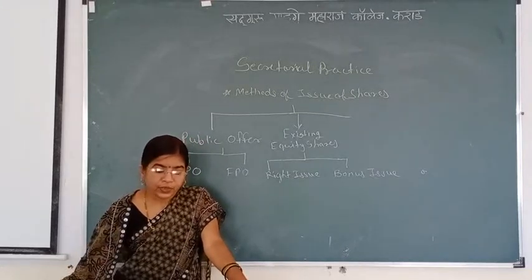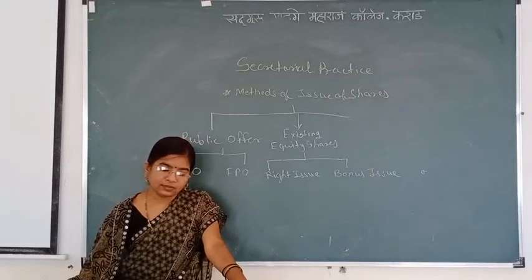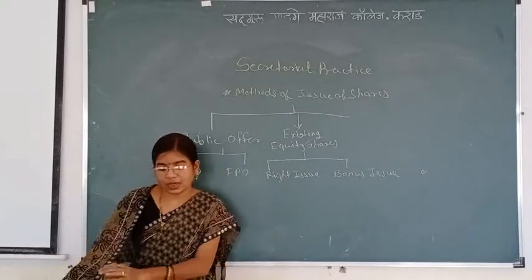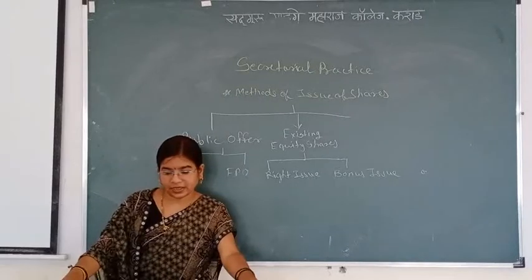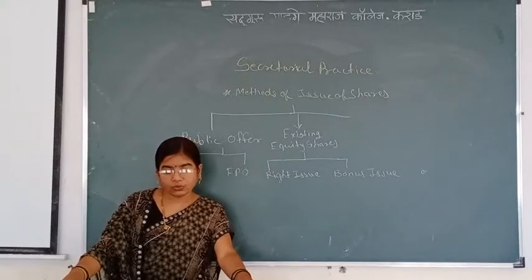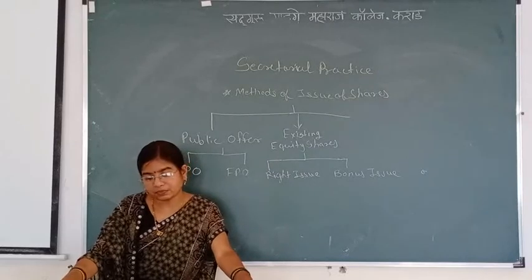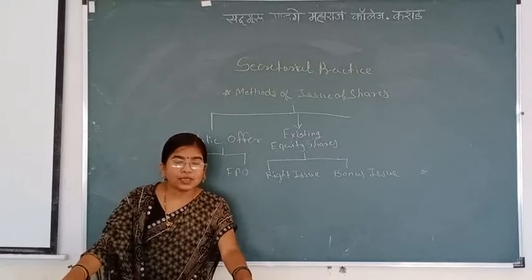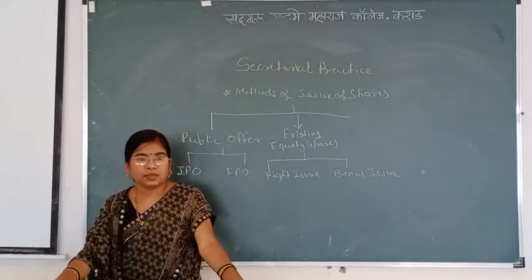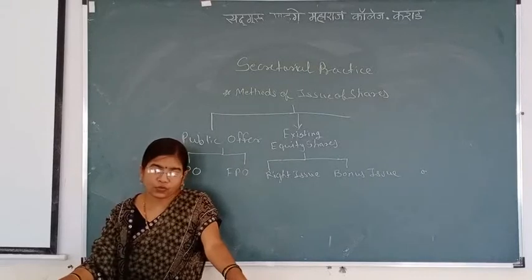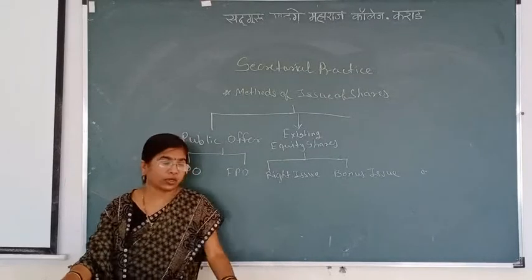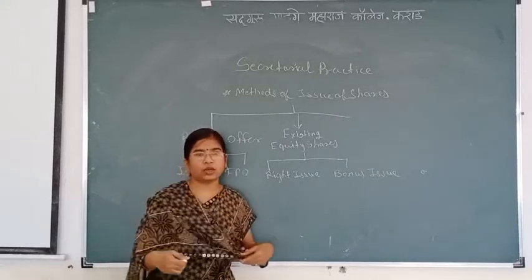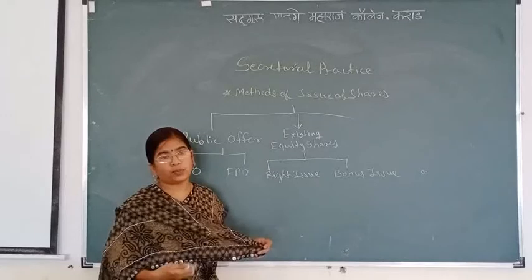Next provision is that the letter must contain the number of shares offered, the period of offer, which is valid for a period of not less than 15 and not exceeding 30 days, and the right to renounce, that is, shareholders have a right to give up their shares in favor of any other person. There are three things which must be contained in the letter of offer. First is the number of shares offered in the right issue. Mostly the company issues the right issue in proportion.